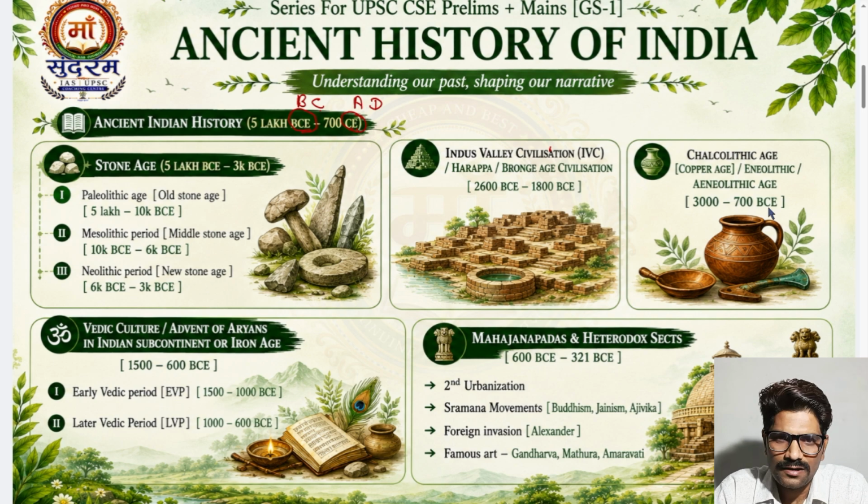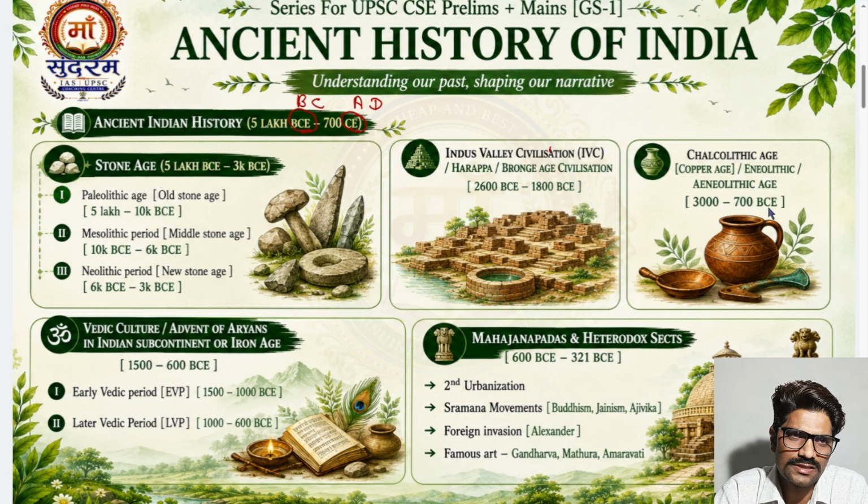Up to this is the Chalcolithic age. Chalcolithic means copper, the copper age. The Chalcolithic age existed before the IVC, during the IVC, and after the IVC.